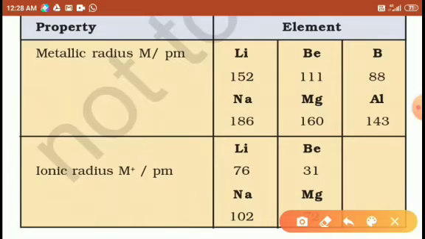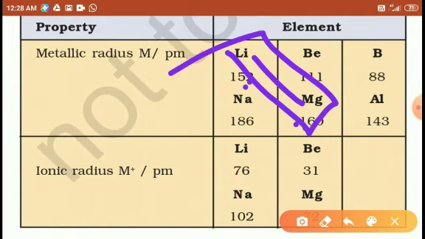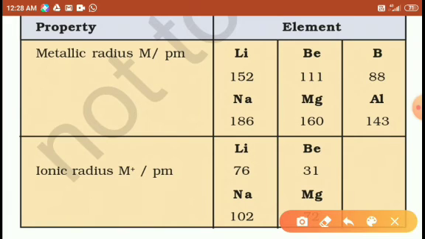So here is the diagonal relationship: lithium with magnesium, the atomic radii are more or less close to each other, so they show the same physical and chemical properties. That's right. And beryllium and aluminium are diagonally placed and they show the same chemical properties, right?